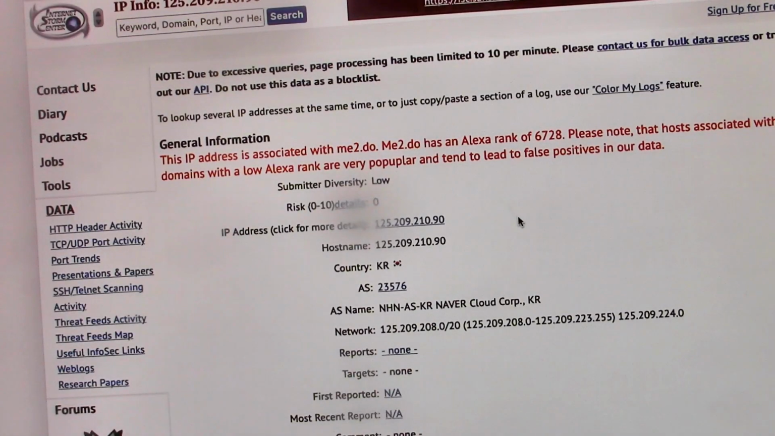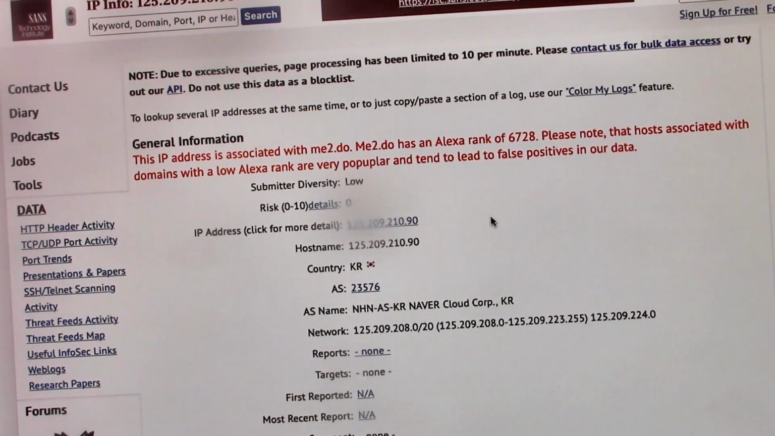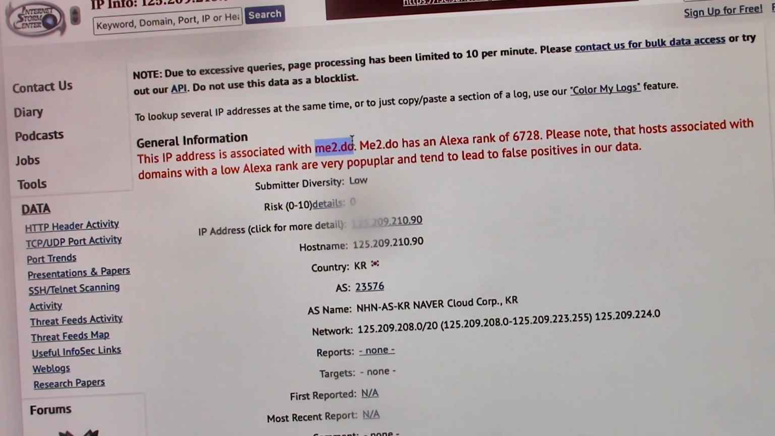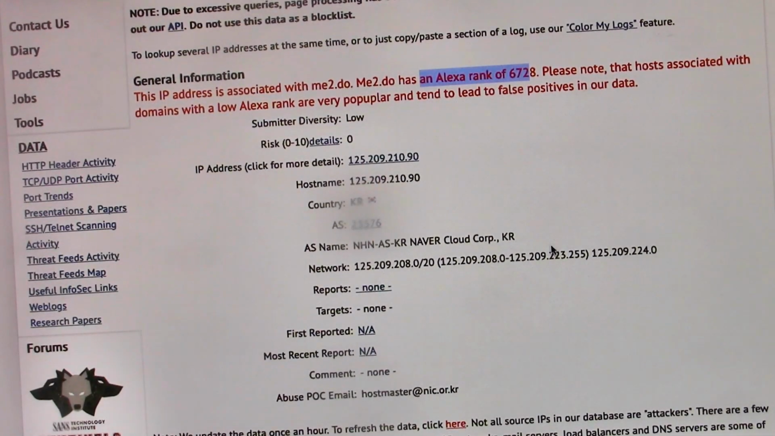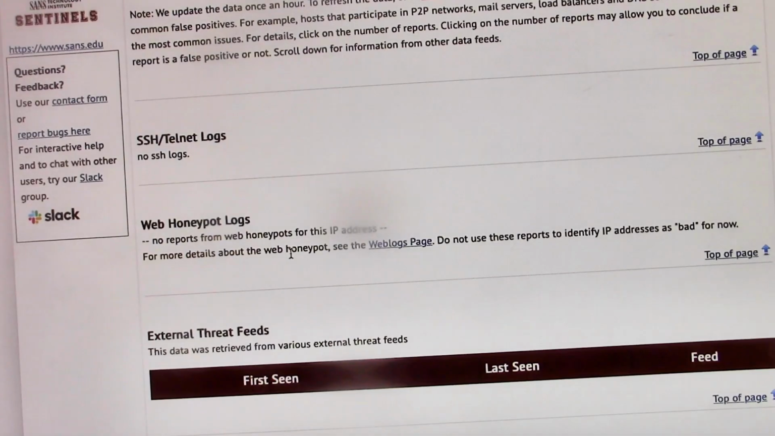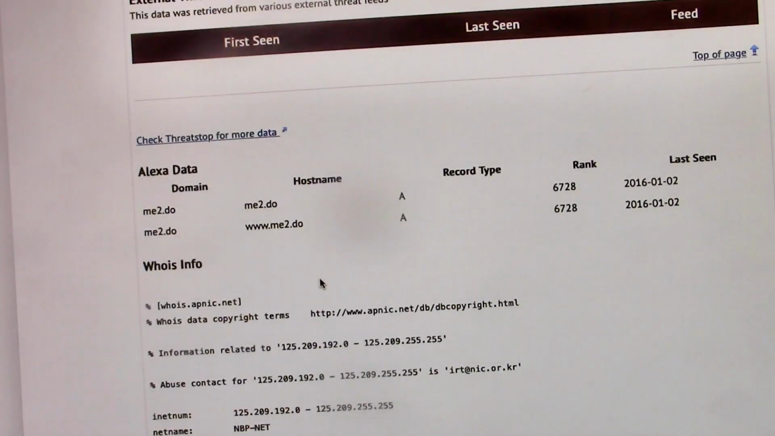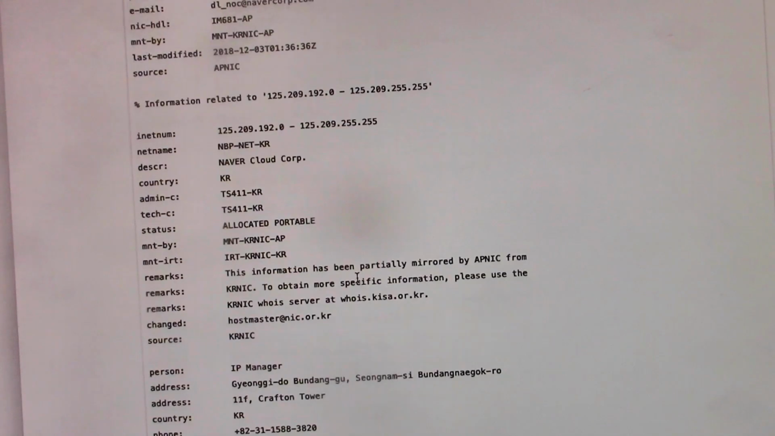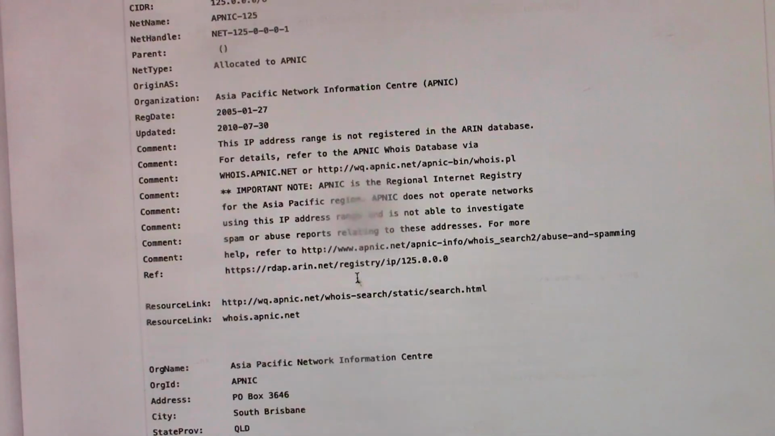So this is SANS. SANS is probably one of the best sites. Is associated with Me Too. Oh no, and Alexa rank of hosts that are associated with this domain are low and very popular and tend to prevent false data. Okay, so it's not much more data than we already found. Telnet logs, honeypot logs, external threats, Alexa data. It's again a Korean website. That's about as far as we can dig into it.